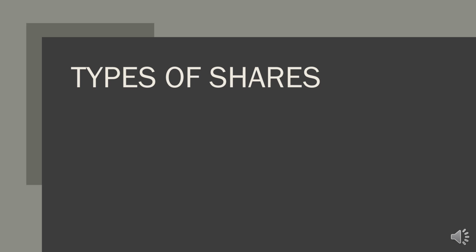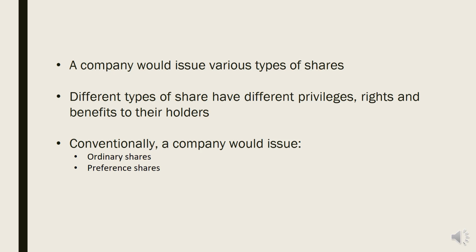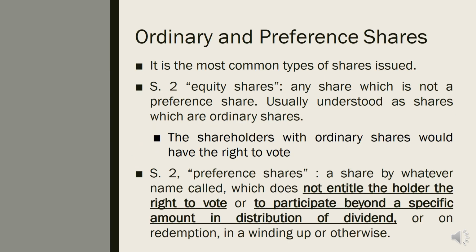Now we go for types of shares. You know why we have different shares? Because different types of shares have different privileges, different rights, and also benefits to the shareholders. So a company may issue ordinary shares or preference shares. It's up to the company what kind of share the company wants to issue.